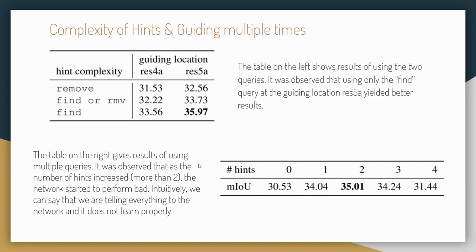Now consider the table on the right. This is based on the number of hints that are given to the network. As the number of hints increases from 2, you can see that the network is going to overfit. We are giving almost all the hints that are possible for the network to get. Suppose the network has 3 classes, and we have already given it hints about 2 classes, like the sky is present and the person is present, and again we give some hint about the third class, then the network is going to overfit and it is not going to learn anything on its own. So basically, when we provided hints, performance increased till 2 hints and then it started falling down.